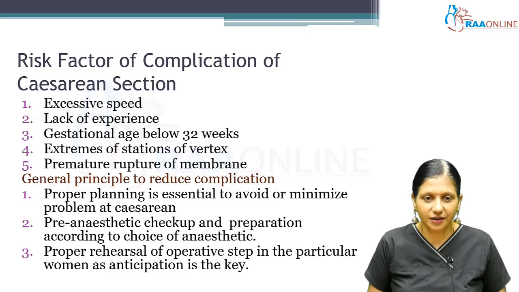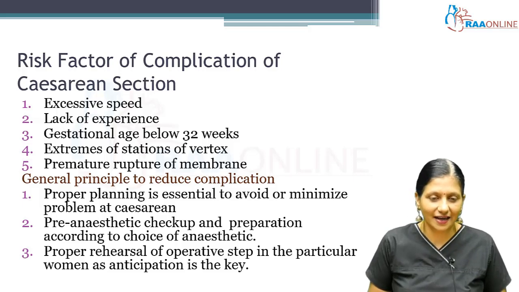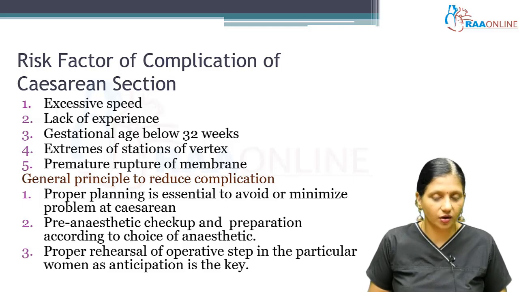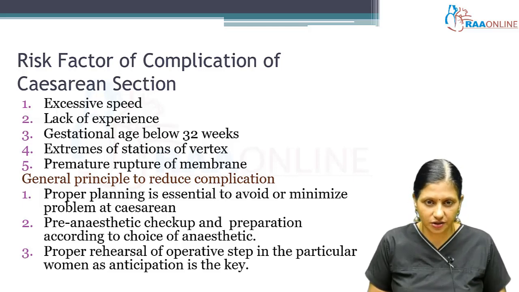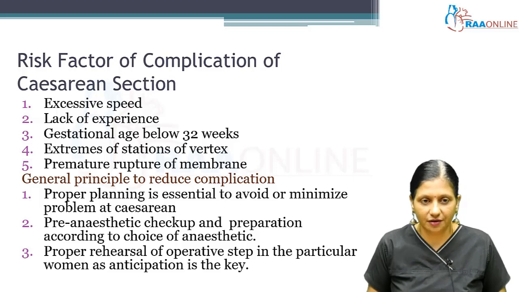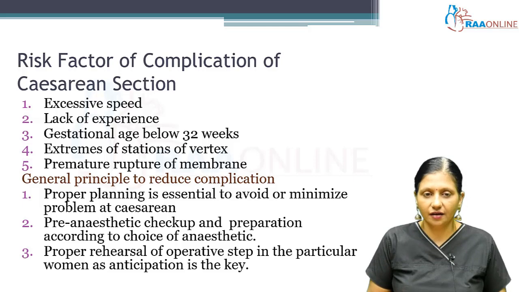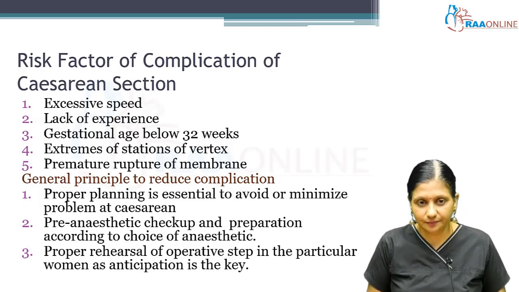If the membranes have been ruptured, there is no liquor, and as soon as we give an incision on the uterus, because of the oligohydramnios, there is likely to be injury to the baby. So we should make the uterine incision very carefully to minimize any scalp injury on the baby's head.